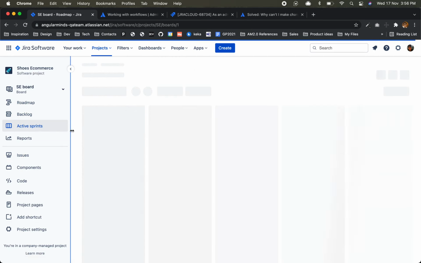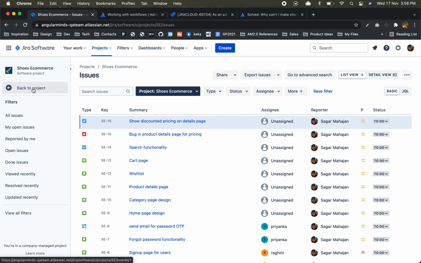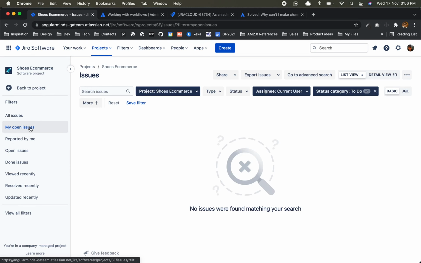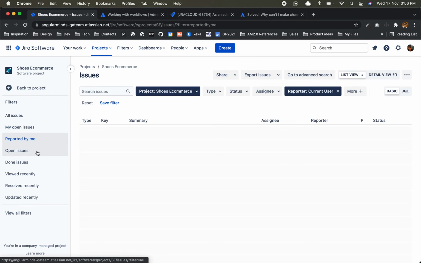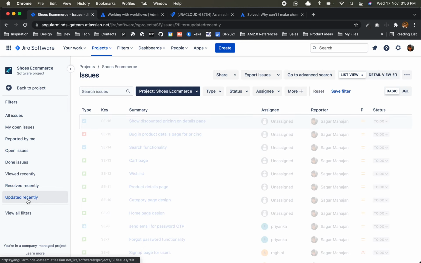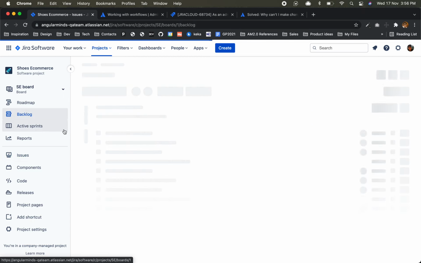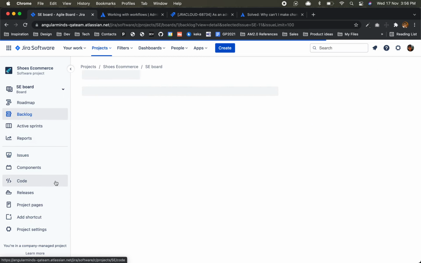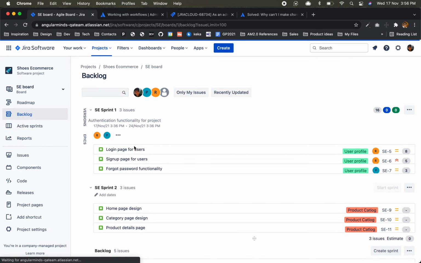Active sprints. Here, if you see under issues, they have predefined so many filters. My open issues, reported by me, open issues, done issues, resolved, updated, recent. These are all filters, right? Now I'll give you one more thing. Why is it taking so long?